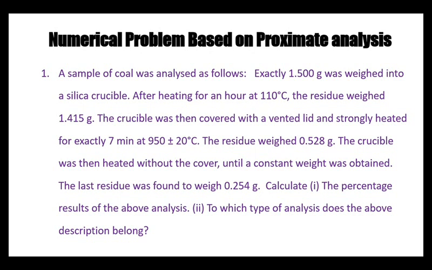Here I have given one numerical problem on this proximate analysis. Please solve it as per the formulas which we have discussed so far.